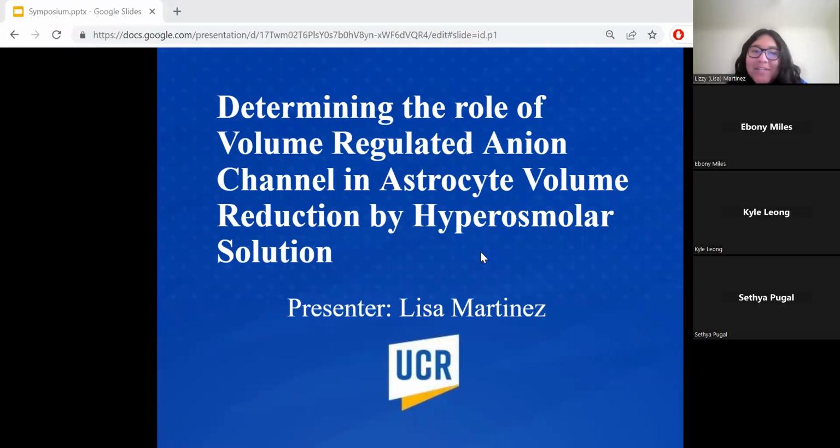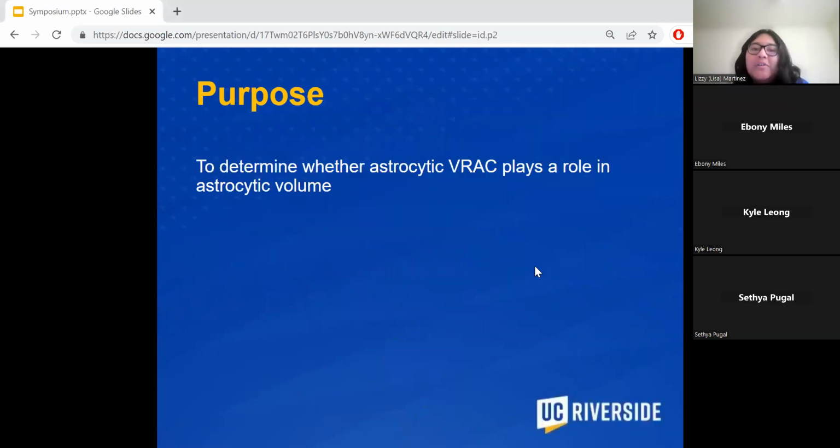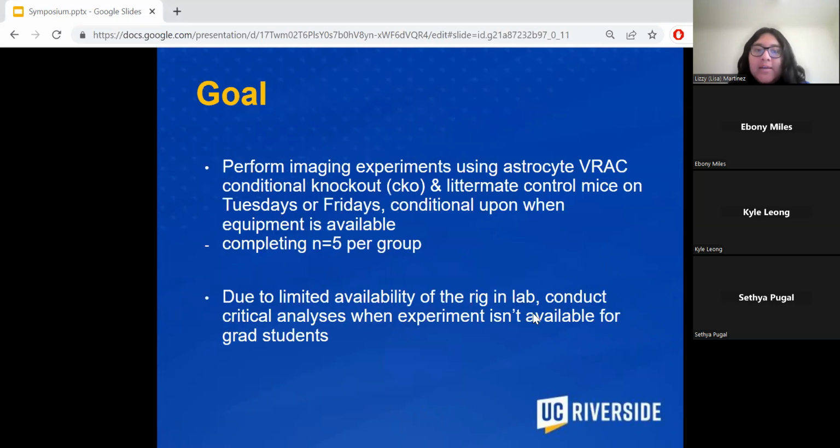Okay, hi, I'm Lisa Martinez, and the title of my presentation is Determining the Role of Volume Regulated Ion Channel in Astrocyte Volume Reduction by Hyperosmolarization. So the purpose is just to determine whether astrocytic RAC plays a role in astrocytic volume, and the goal is to perform imaging experiments using astrocyte RAC conditional knockout and littermate control mice within these 2 days and conditional upon when equipment is available, ideally with an N of 5.